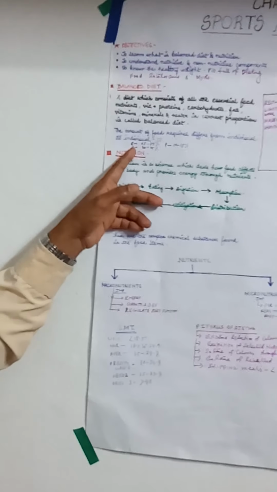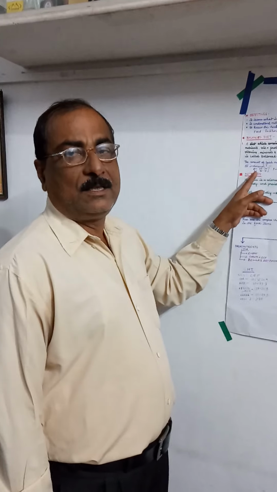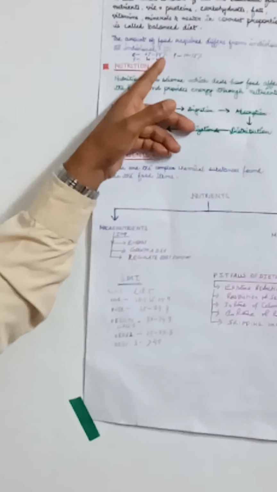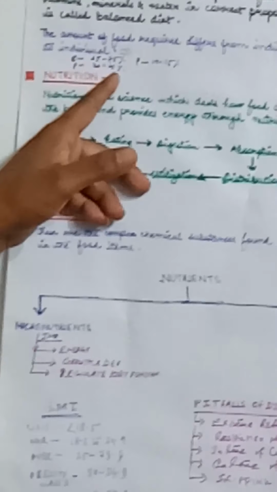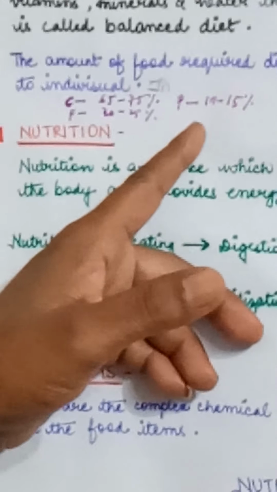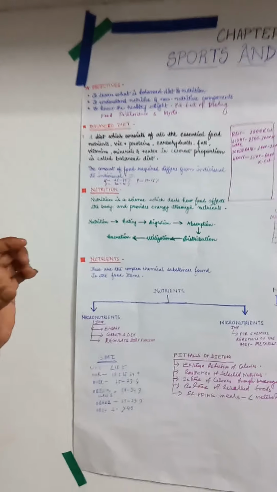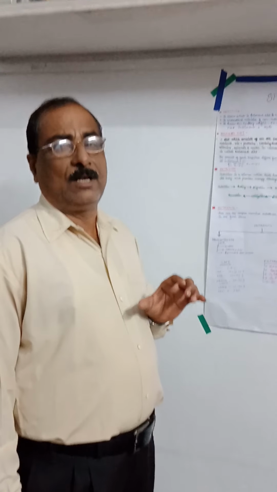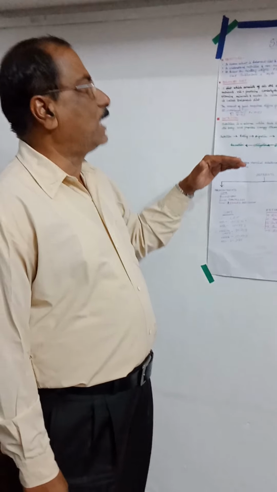Normally, in the balanced diet, carbohydrates should be present in our diet 65 to 75%. Fats and oils should be present near about 20 to 25%, and protein should be present 10 to 15%. It means the ratio should be 4:1:1, and it is considered as the balanced diet. So students, I hope that all of you are able to understand the meaning of the balanced diet.